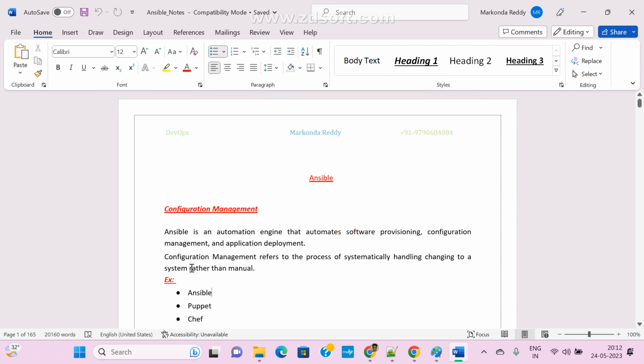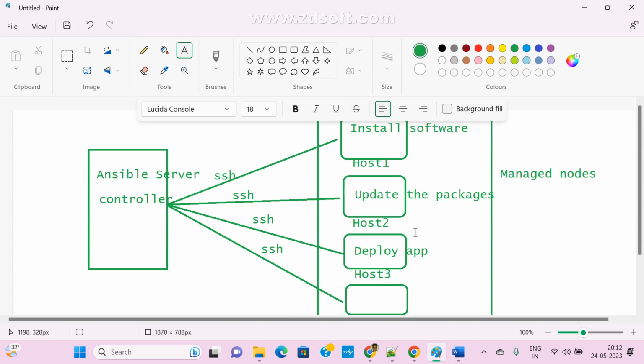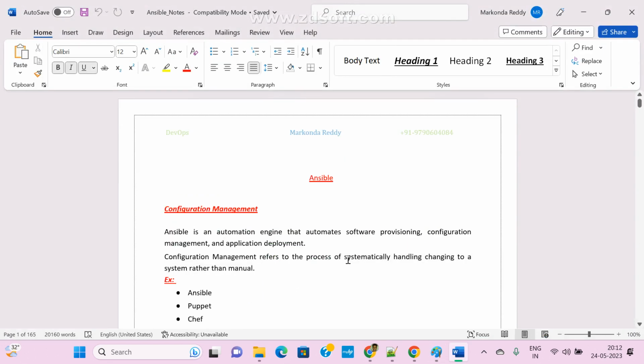Configuration management refers to the process of systematically handling changes to your system rather than doing it manually. Whatever we want, we can do manually also, but instead of doing it manually, with the help of Ansible we can execute tasks.